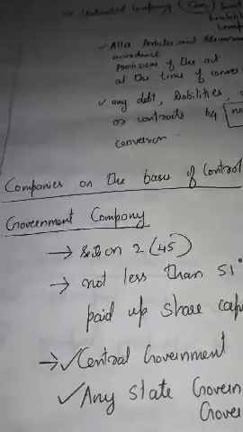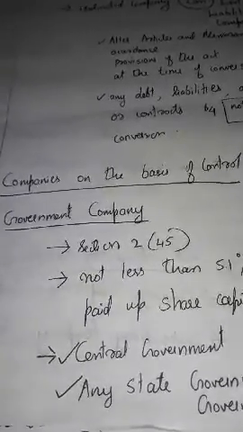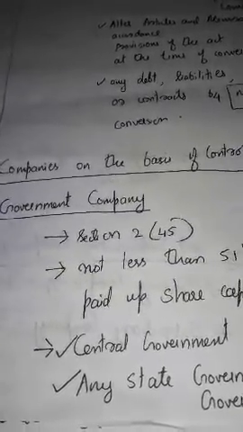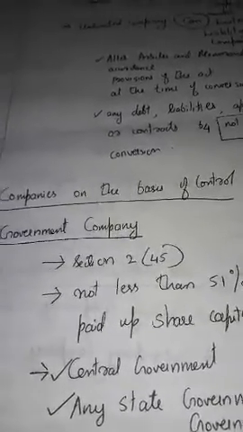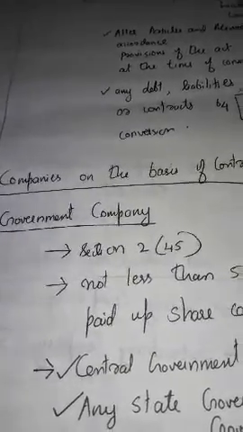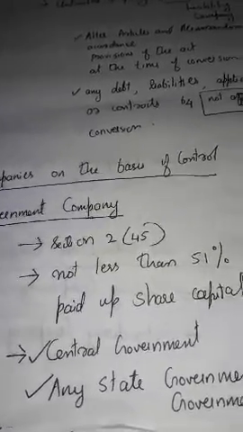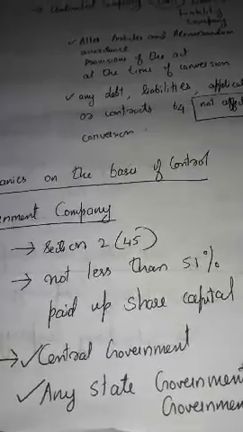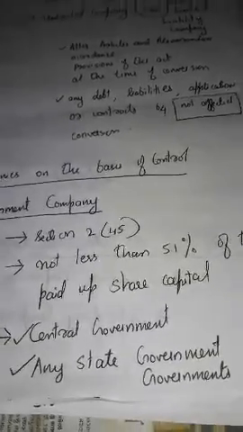Let's move on to our first heading under the classification of companies on the basis of control: government company, holding and subsidiary company, foreign company, and associate company. Let's begin describing each of the heads. On the basis of control, companies are classified as government company. What is a government company? The definition of government company is provided in section 245 of the Companies Act. Which Companies Act? We are talking about the Companies Act 2013.